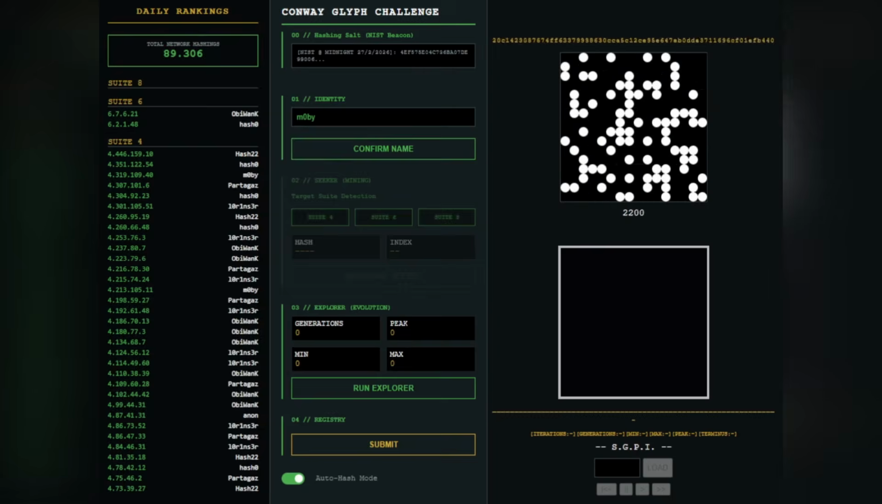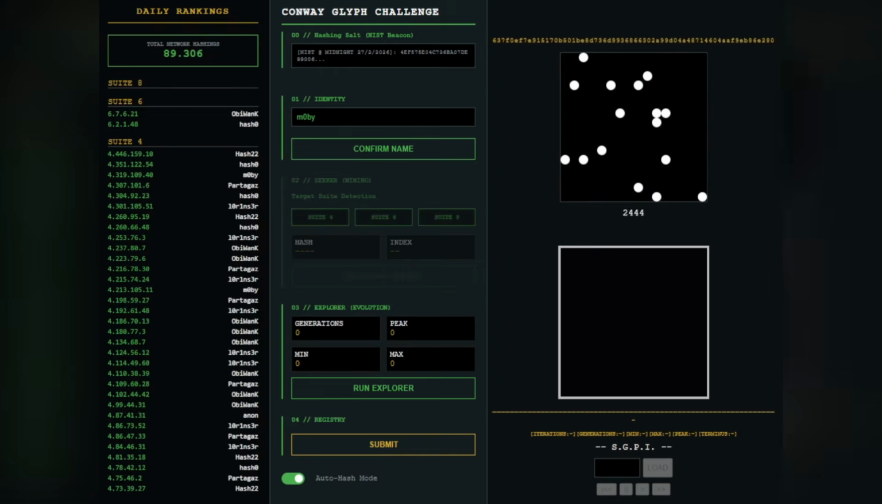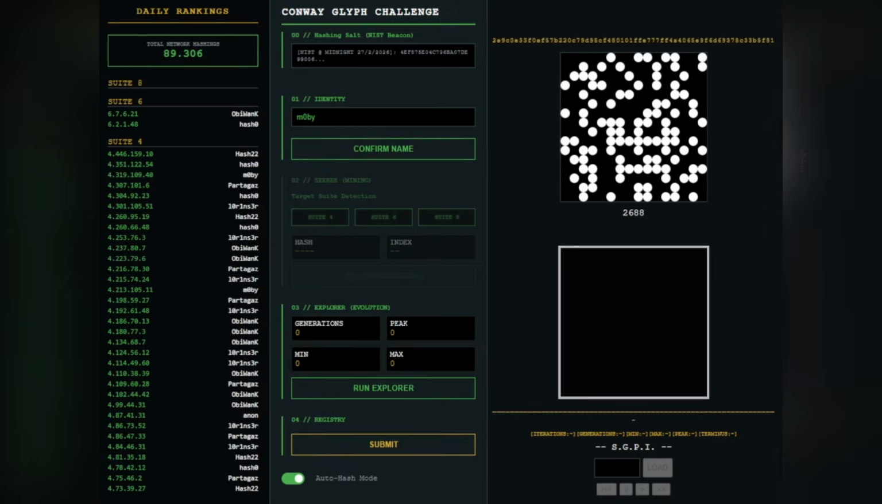Do you want to participate? It's quick, it's easy, and it's free, just like pouring river water down your socks. Hop over to our site and put in a username. There is no registration or login required. Once you have confirmed your name, just slide on the auto hash mode and the calculation engine will do the rest.